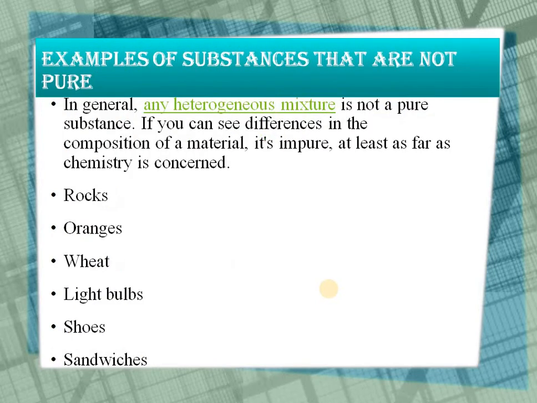Now moving to the next, what are the substances which are not pure substances? Any material which is not homogeneous, or we can say which is a heterogeneous type of material, which has impurities, and those impurities are in any ratio, not a fixed one. For example, rock, orange, light bulbs, shoes, sandwich, these are all examples of mixtures. So these cannot be pure substances.